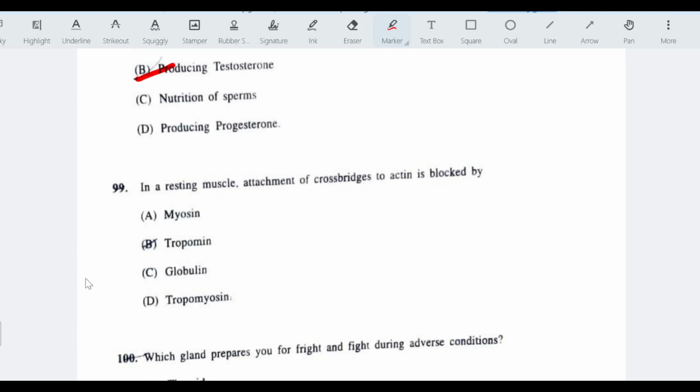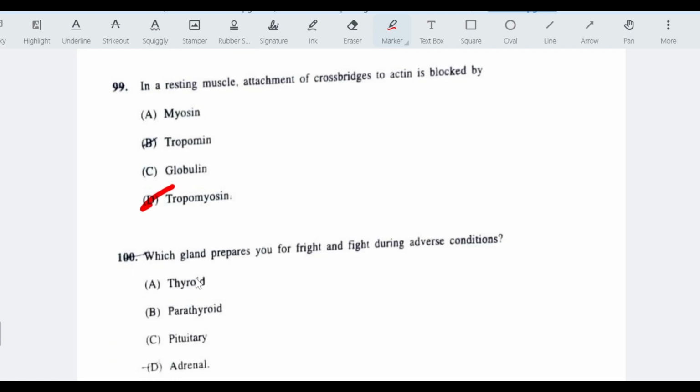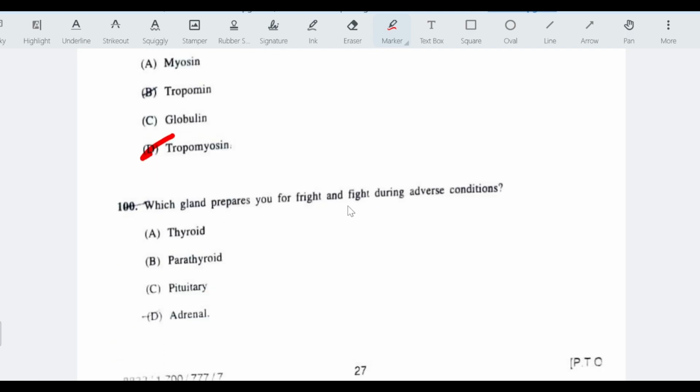In a resting muscle, attachment of cross bridges to actin is blocked by tropomyosin. Which gland prepares you for fight and flight during adverse condition? The answer is adrenal gland.